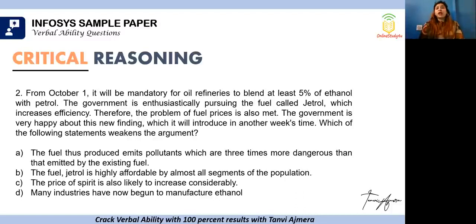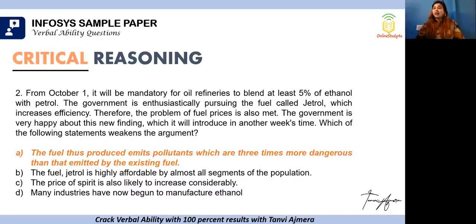Many industries have now begun to manufacture ethanol. Now, that's further supporting the argument. If a lot of industries are producing ethanol, we'll have more Jetrol. So the only thing which is weakening our argument is the first one. That of course it has major advantages, but the pollution will be 3 times. So how can the government launch such a thing, right? I hope you guys are clear.